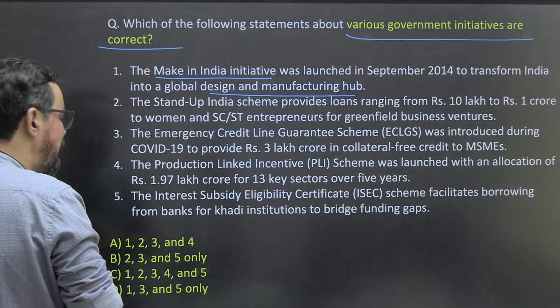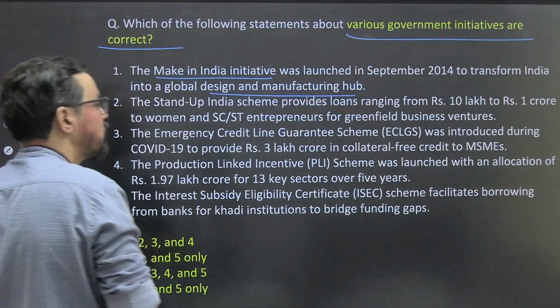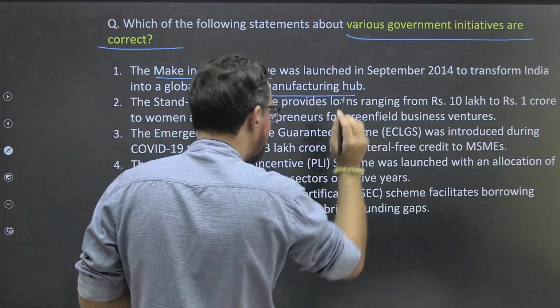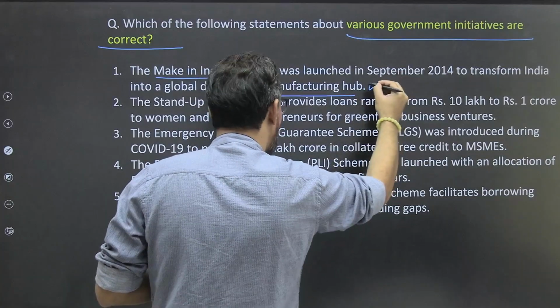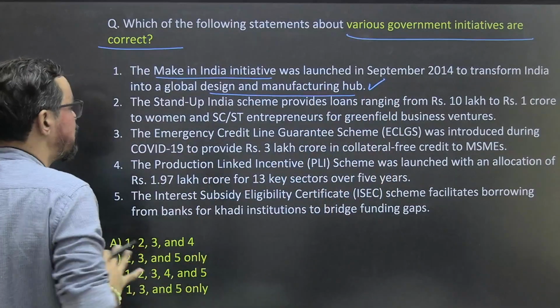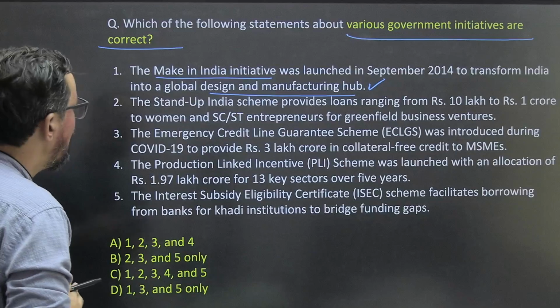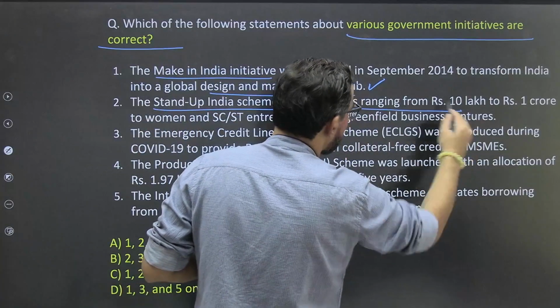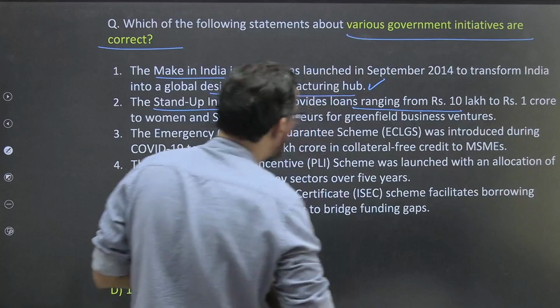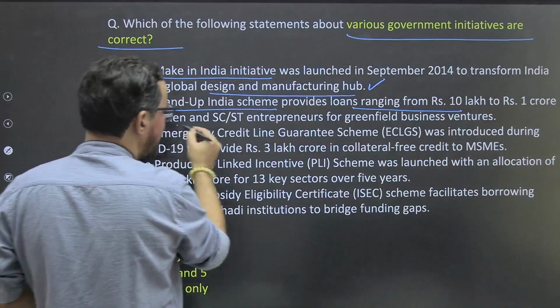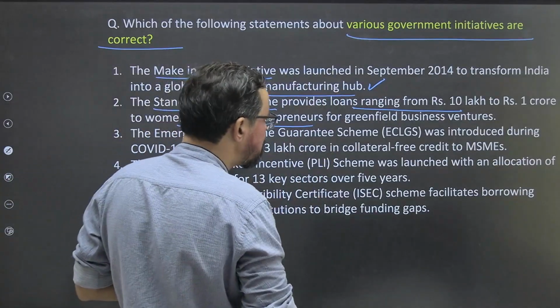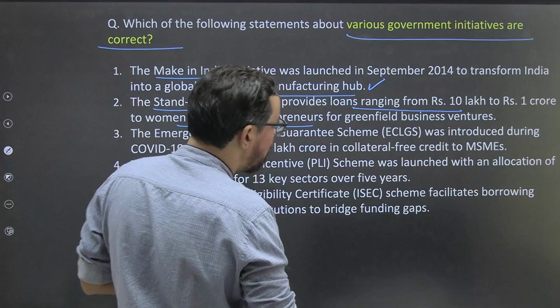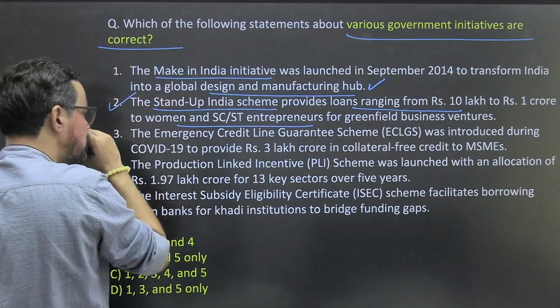I'm just a little bit doubtful about this date, but otherwise the explanation is correct here. Startup India scheme provides loans ranging from 10 lakh to 1 crore to women and SC ST entrepreneurs for greenfield business ventures. This is 100% true.